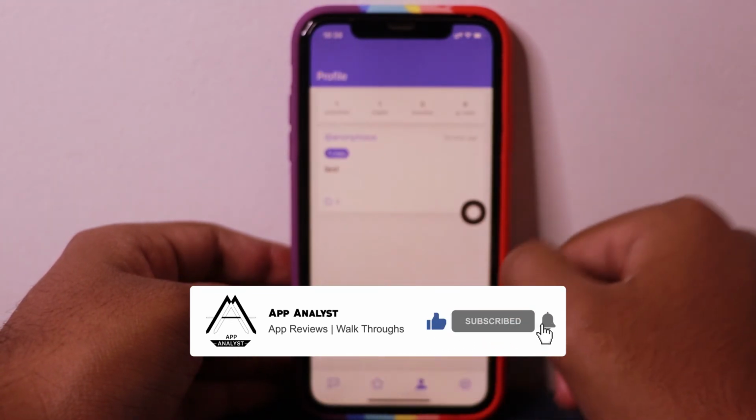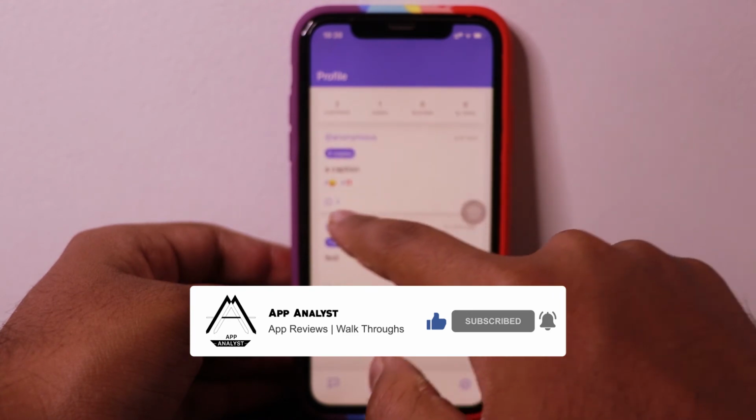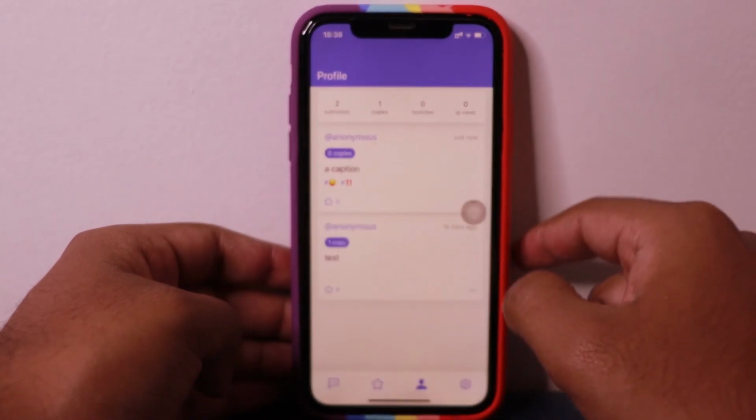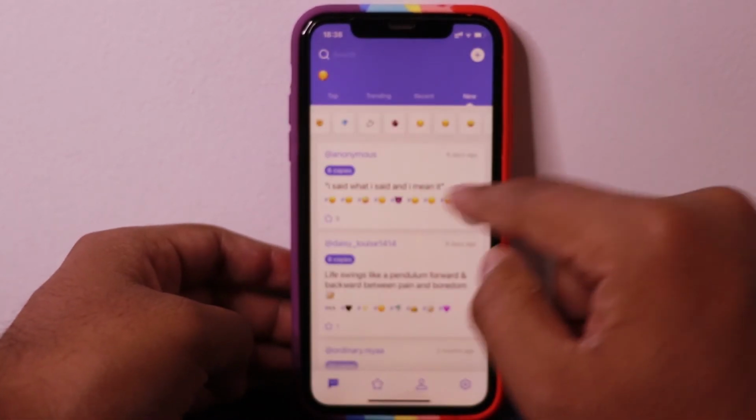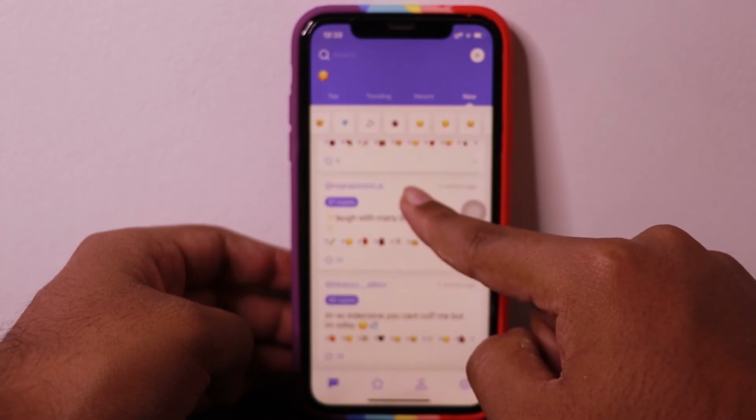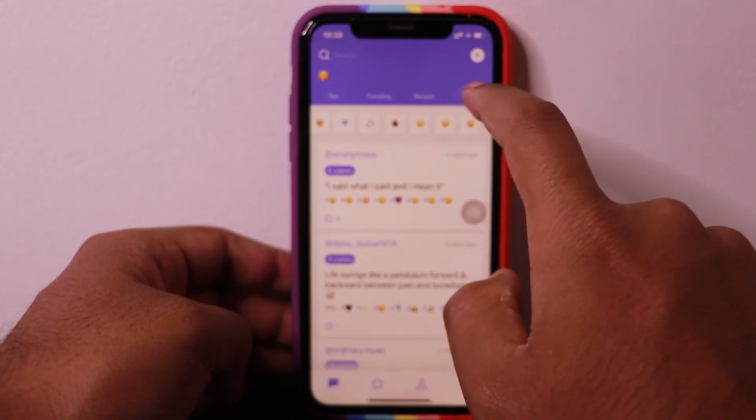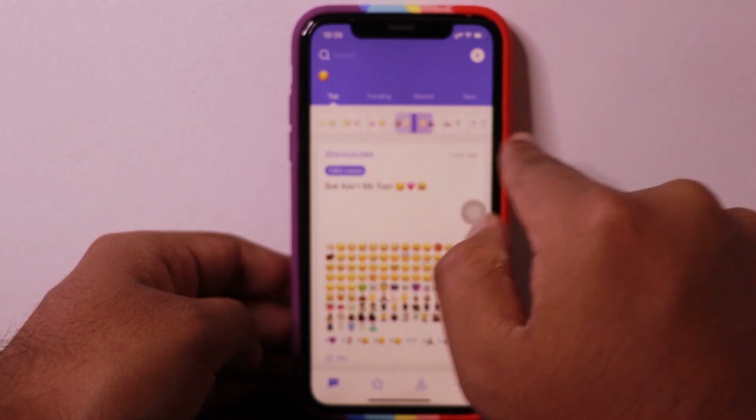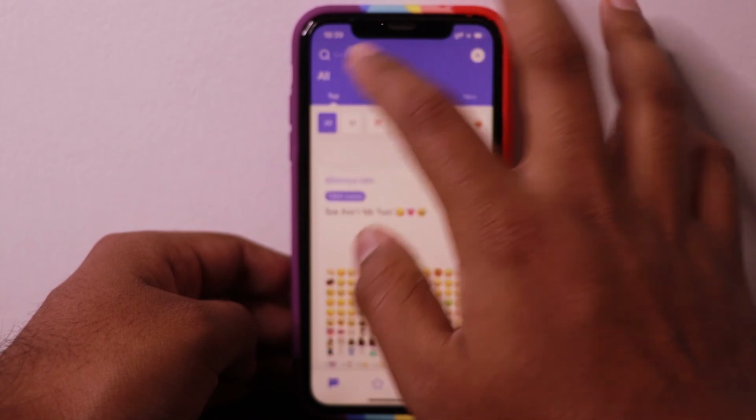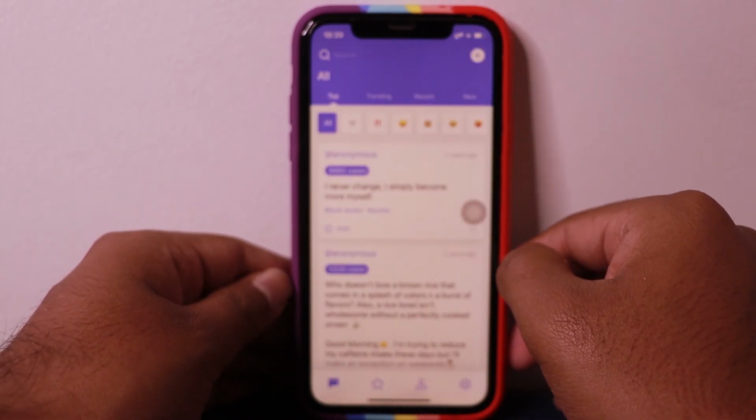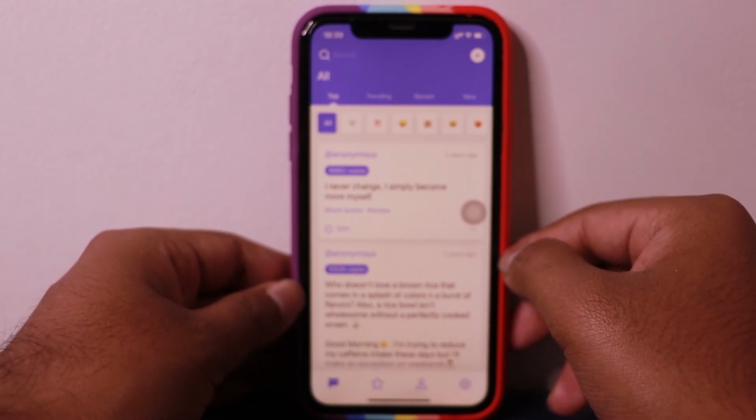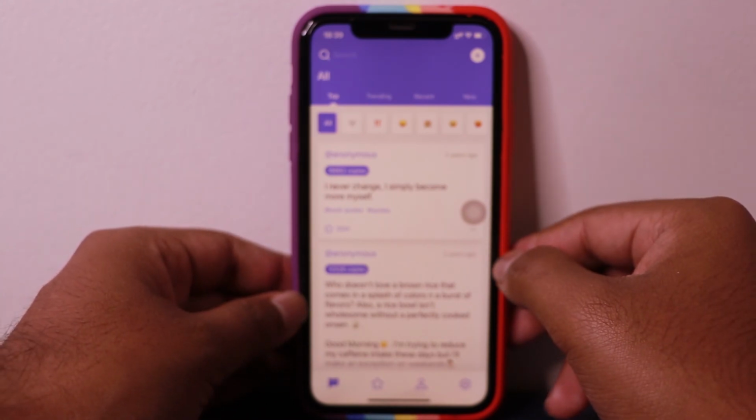Likewise, you can see your caption over here. This is a caption, and the emojis I've posted have come in the hashtag section. Likewise, you can choose your favorite caption from here, and you can copy those captions to your social media handle. So yes guys, this is what the app was. This is how you can use various captions from this app, and you can paste those captions on your social media handle.